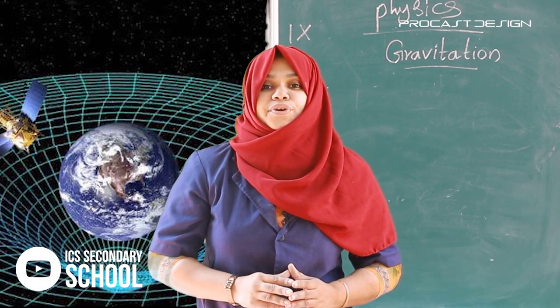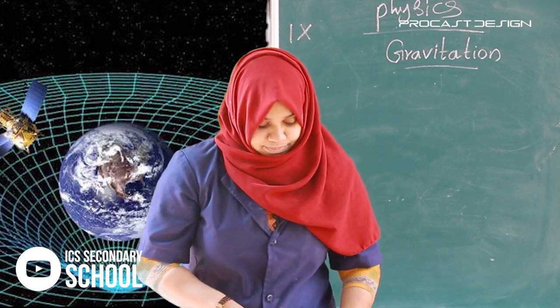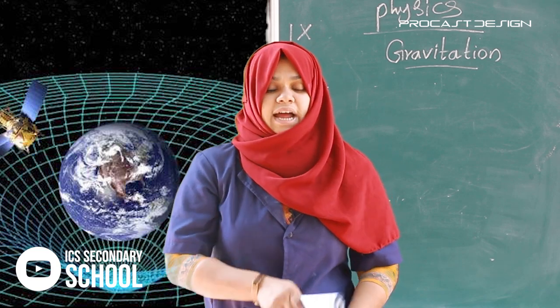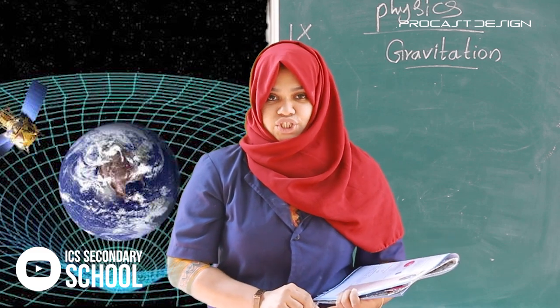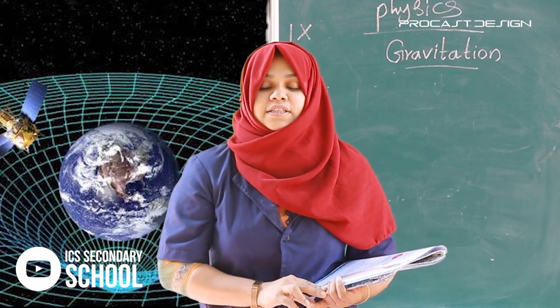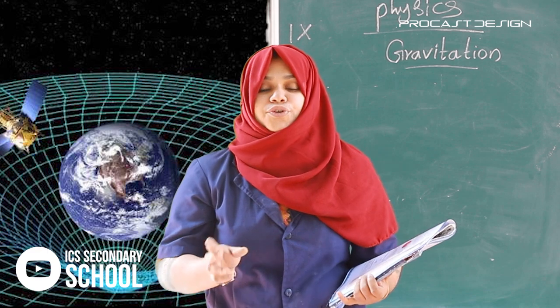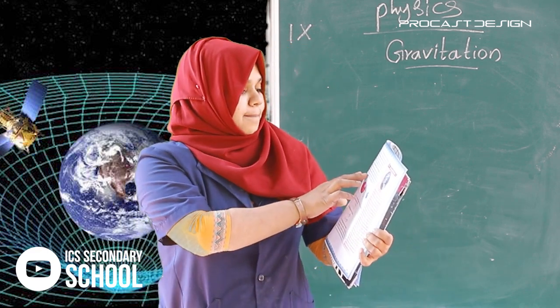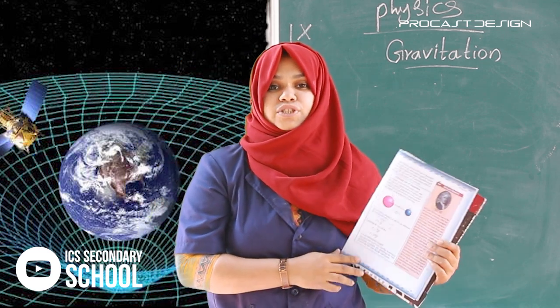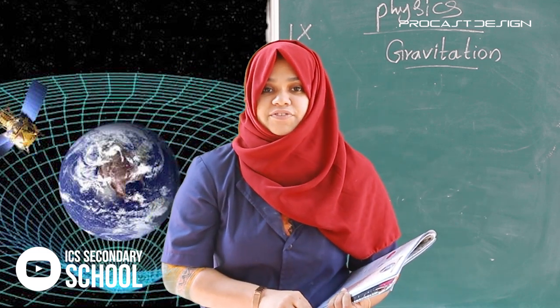All bodies in the universe attract each other. The force of attraction between two bodies is directly proportional to the product of their masses and inversely proportional to the square of the distance between them.